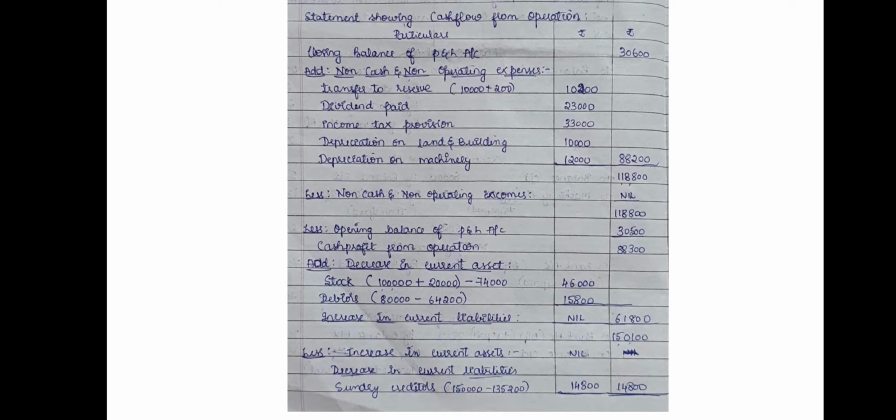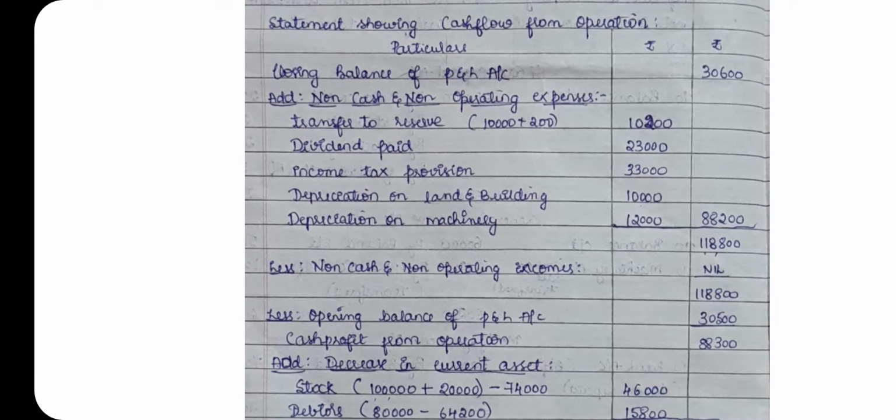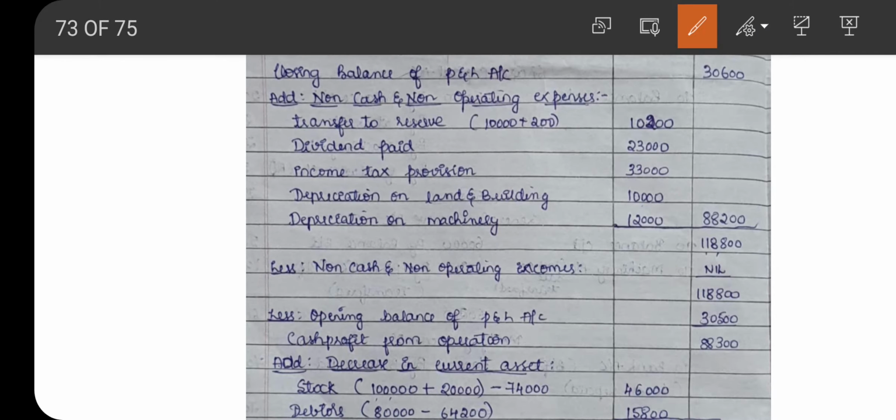So now we'll prepare cash flow from operation statement. The closing balance of profit and loss account is given in the problem, that is 30,600. Add non-cash and non-operating expenses. Under that we have transfer to reserve 10,200, dividend paid 23,000, income tax provision 33,000, depreciation on land and building 10,000, depreciation on machinery 12,000.